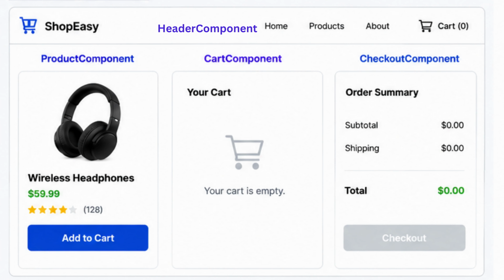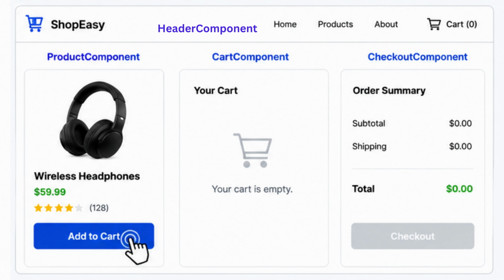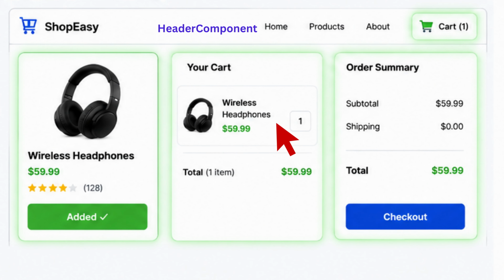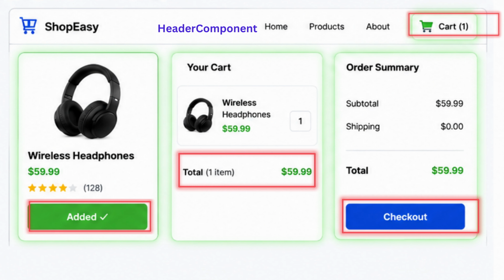Imagine you are building an Angular application. We have product component, header component, cart component, and checkout component. Everything looks simple. The user clicks add to cart. Now think for a second. Which part of the application should update? The header? Yes. The cart? Of course. And checkout? Definitely. Maybe the product component changes the button from add to cart to added. Interesting. One click, five different components need new information.